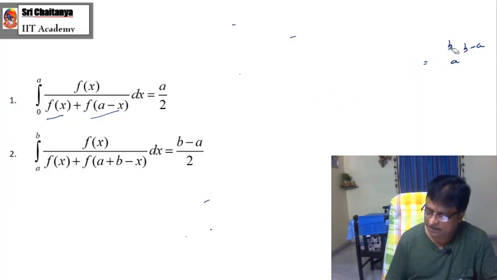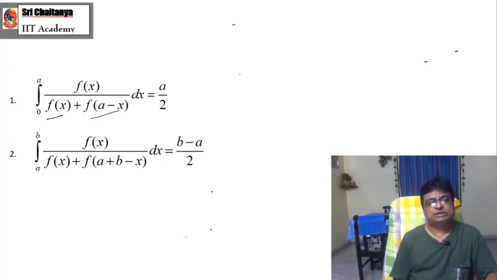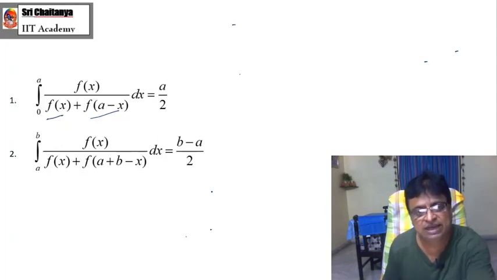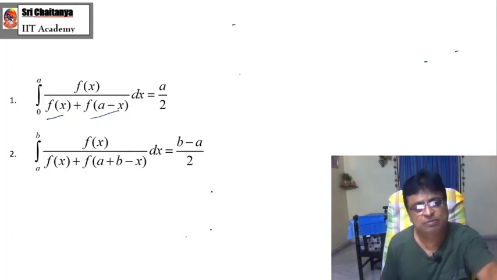My friends, even in the last class, or the last video, we derived several results based on the applications of 0 to a f of x dx and a to b f of x dx. This is another standard problem. Of course, the second one is more advanced than the first one, because if you replace b with a and a with 0, automatically you will get the above result only.